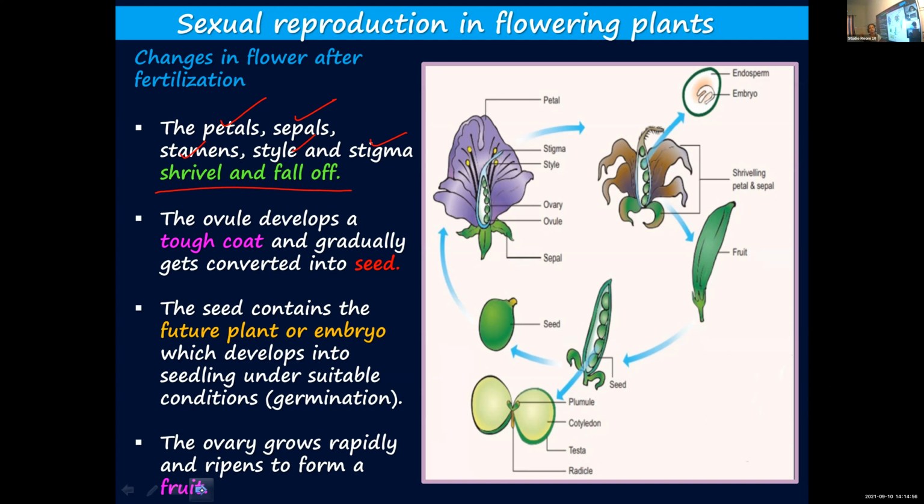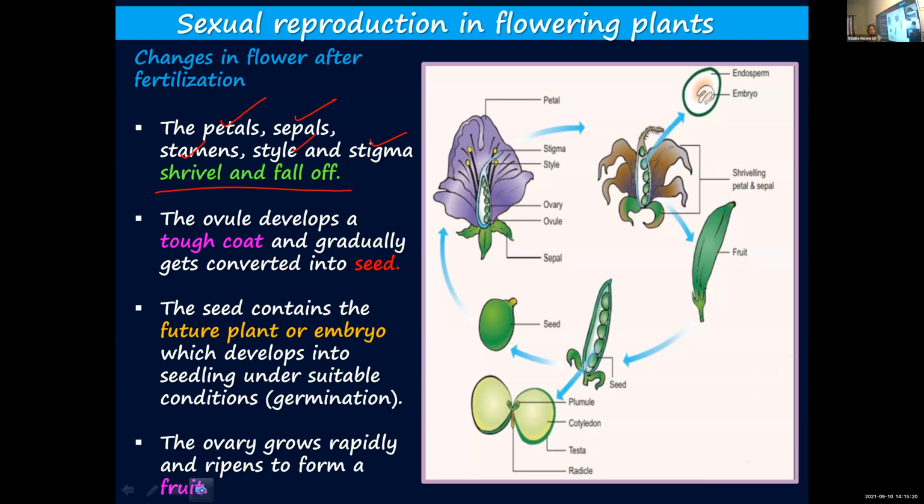Once again, once fertilization is completed, the following changes take place in a flower. Petals, sepals, stigma, and style shrivel and fall off. Now these are no longer needed. Now the remaining parts: the ovule is present inside the ovary.